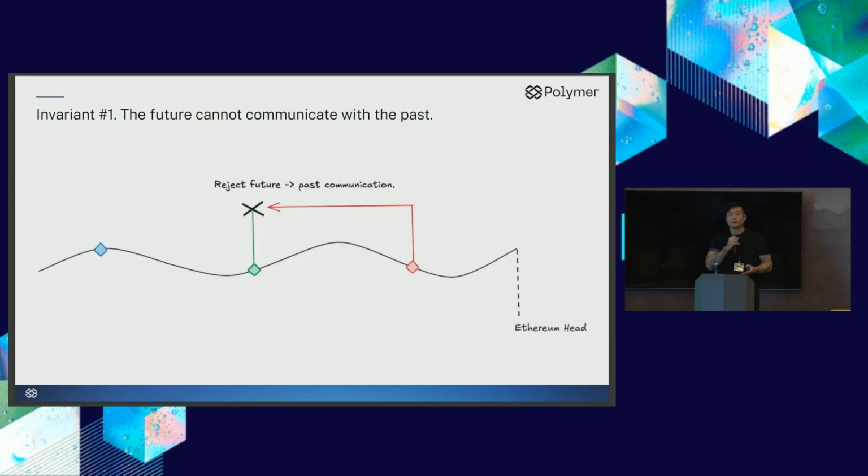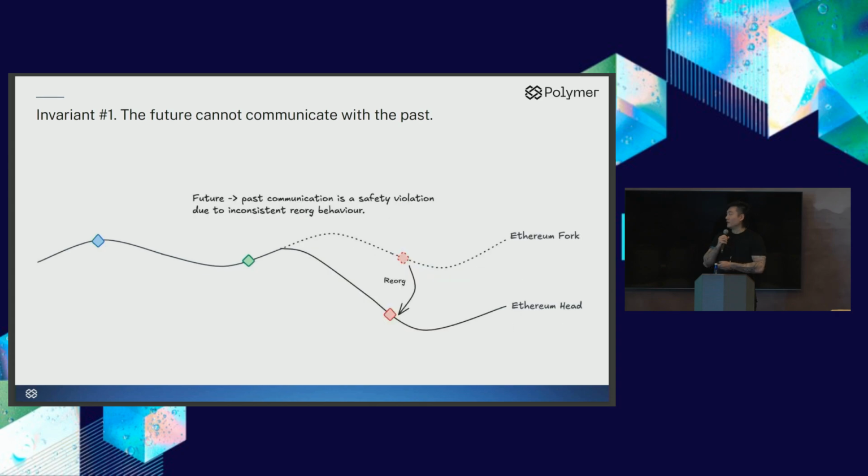The first invariant is somewhat familiar to folks that watch any sort of time travel movie. The past can communicate with the future. So you might have watched a movie where someone leaves a love letter in a mailbox, and then maybe their significant other, many generations later, finds the mail in the mailbox and is able to read it. Unfortunately, the person in the future can't communicate with the person in the past. The reason for this in Ethereum's context is that this can lead to inconsistent reorg behavior, meaning that a reorg can touch the future without touching the past node, resulting in a safety violation.